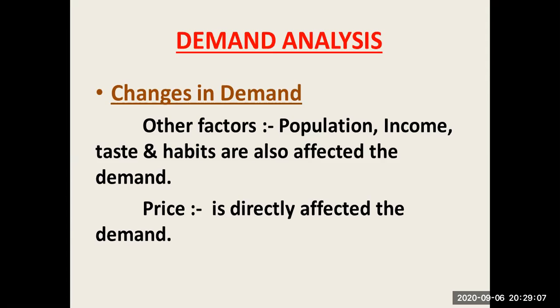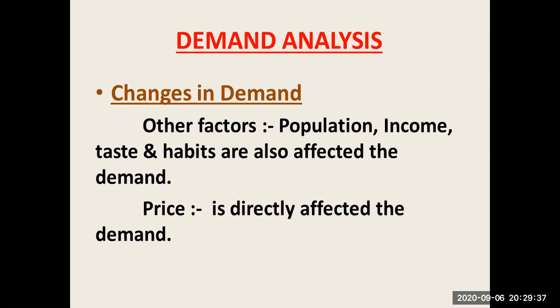If you remember the determinants of demand, because in the last few videos we already discussed the concept of demand, then the types of demand, then the law of demand. But the determinants of demand, or the factors affecting demand, are most important. The determinants of demand are the price, consumers' income, prices of substitutes and complementary goods, then taste, habits, size of population, etc. And the most important point is price.